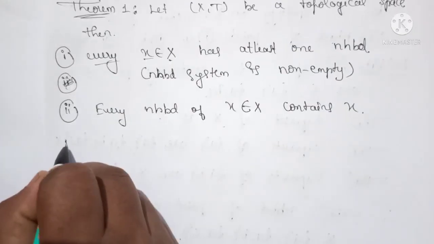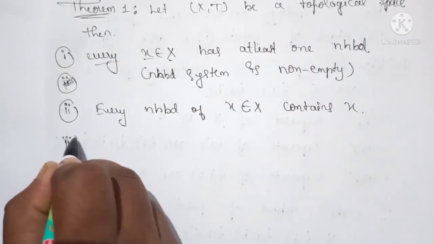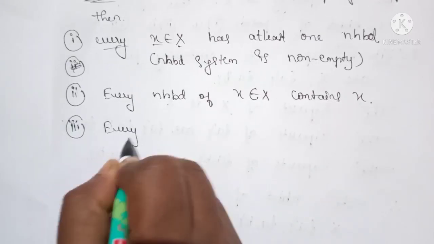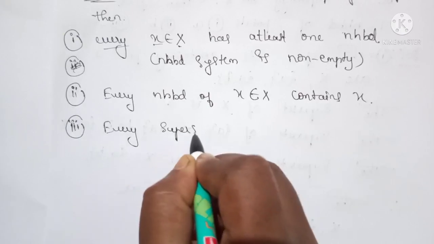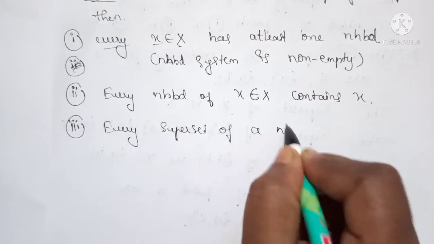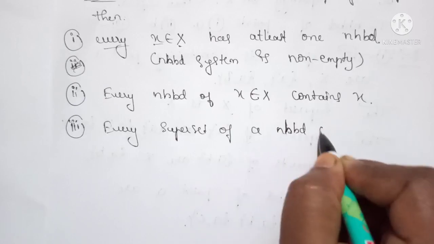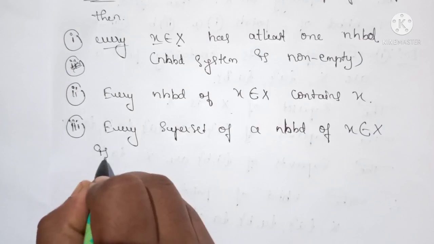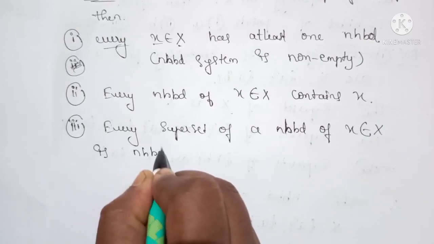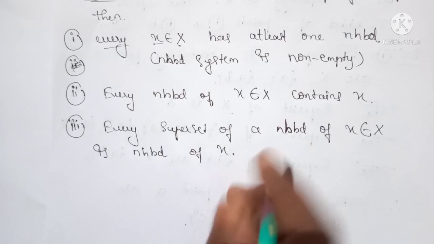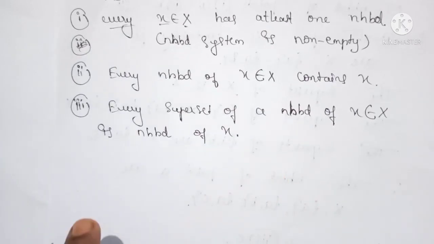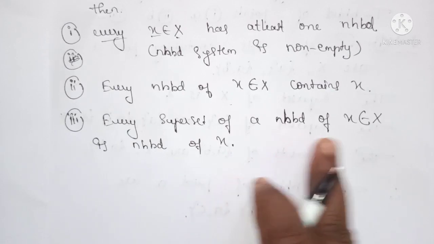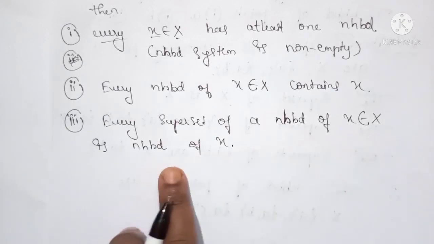Okay, third one: every superset of a neighborhood of x belonging to X is a neighborhood of x.